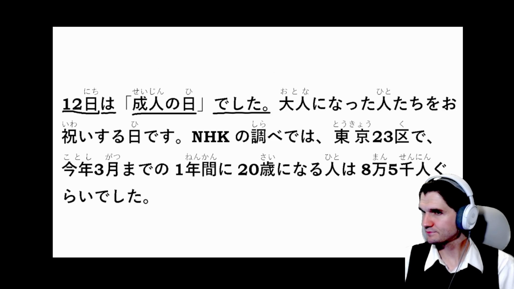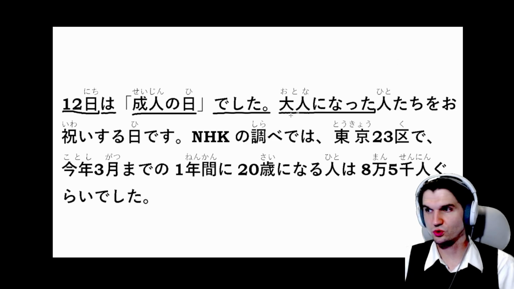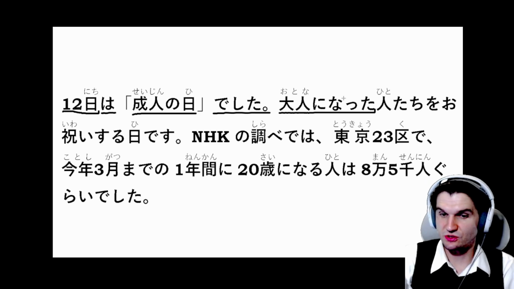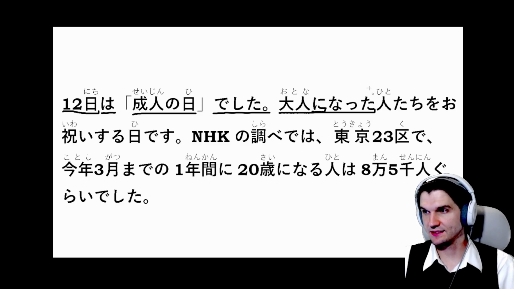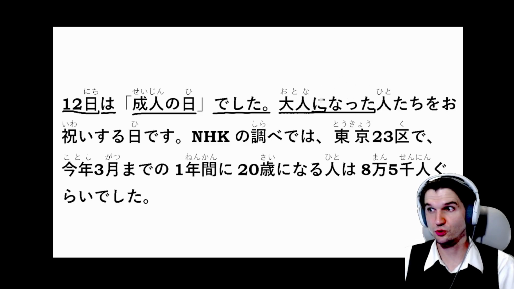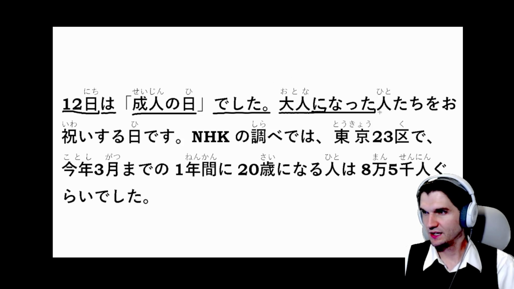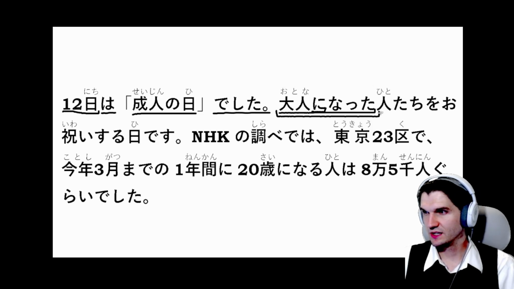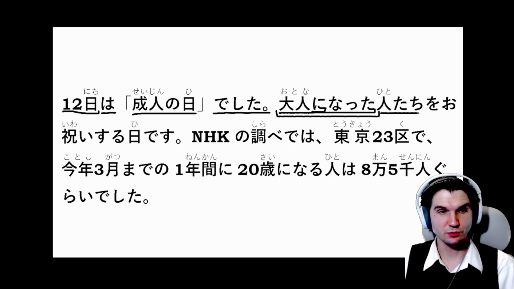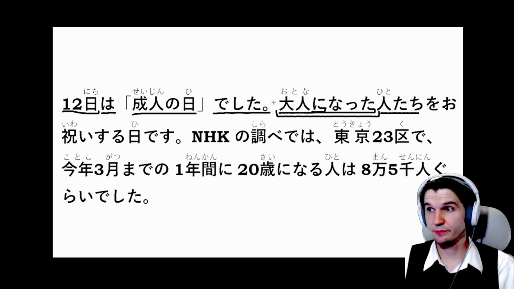大人になった人たちをお祝いする日です。 Okay, so 大人になった. This is 大人になる, so なる is to become. We always use the particle に with になる. 大人になった is in the past tense, so it's people who became an adult, and this 人 is being described by 大人になった. 人たち would be the plural for people. So people who have become an adult.